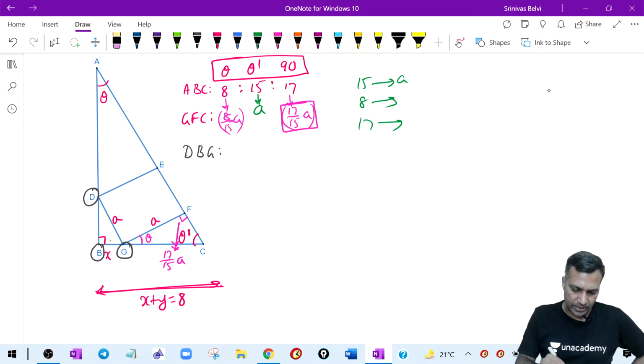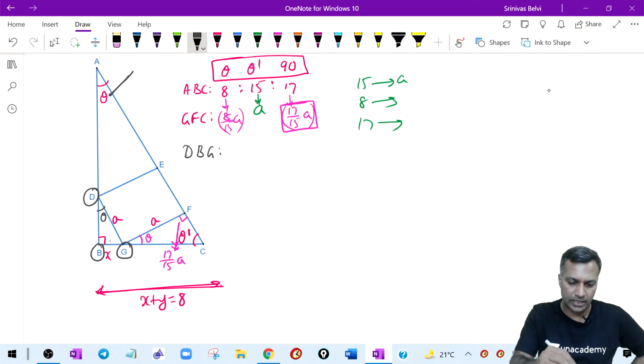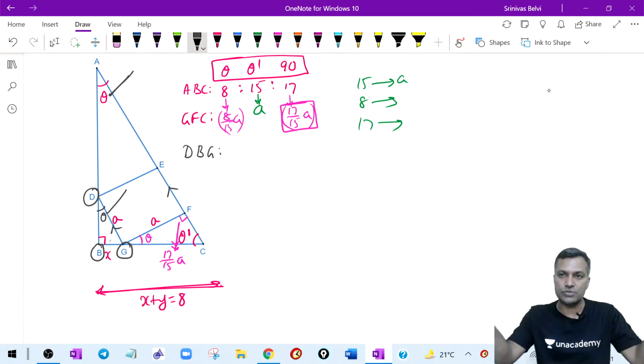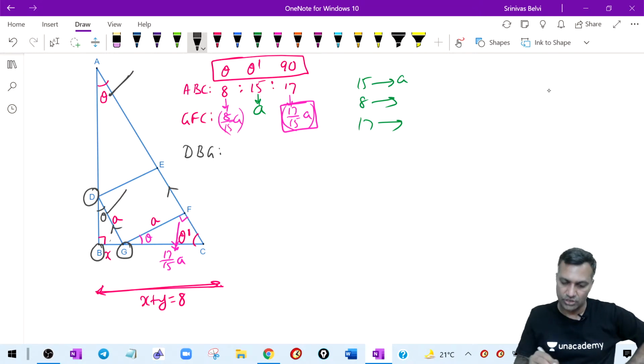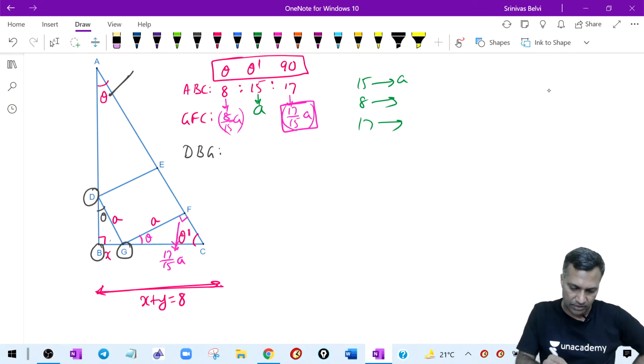So now where are these particular angles? You say, hey, this is theta. How do you know this is theta? Corresponding angle. If this is theta, then this is also theta. Why? Because this line is parallel to this particular line. They are corresponding angles. Therefore this is theta, and this is going to be theta dash.